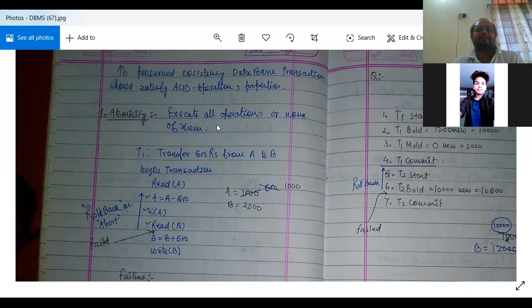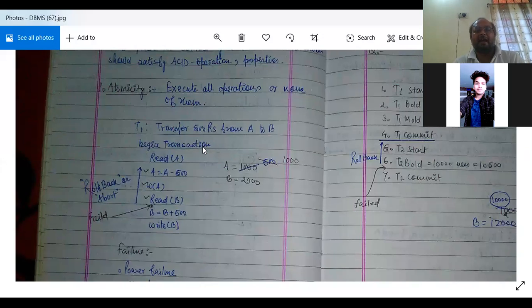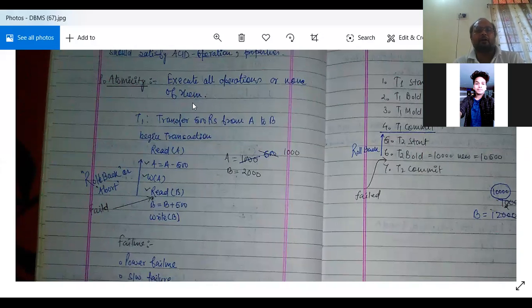Atomicity means execute all operations or none of them.